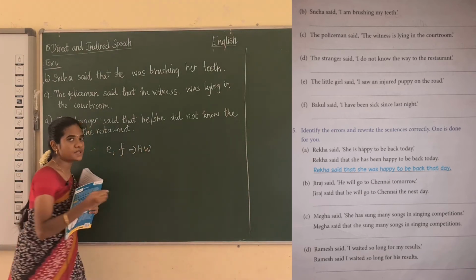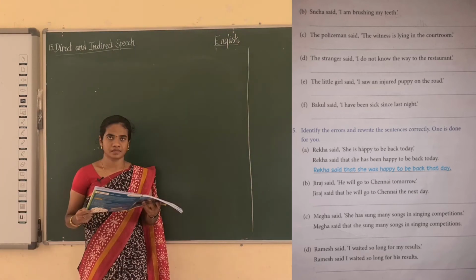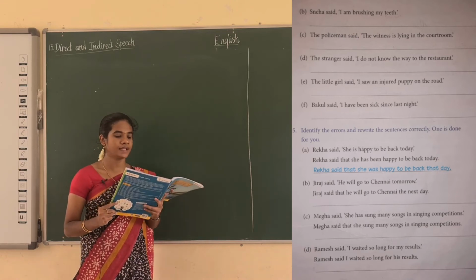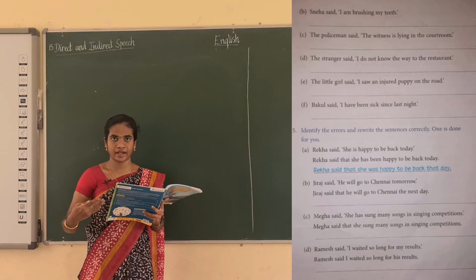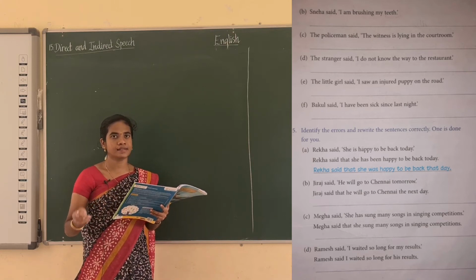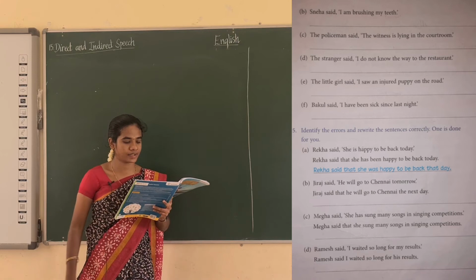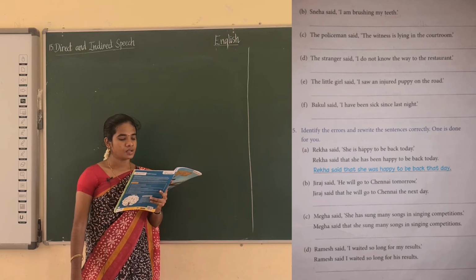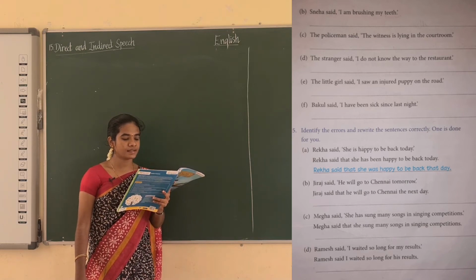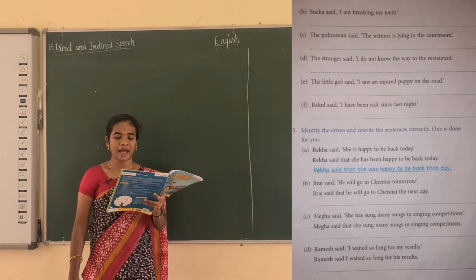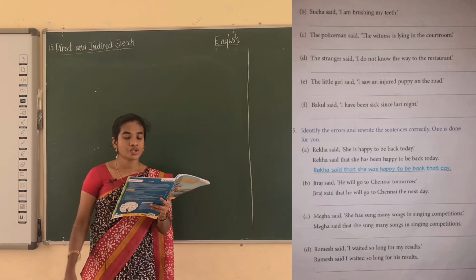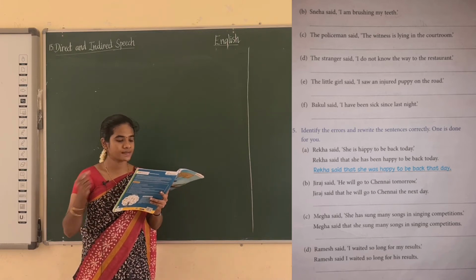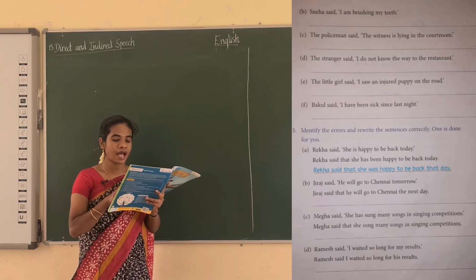You have to change the direct speech into an indirect speech. The fifth exercise is identify the errors and rewrite the sentence correctly. One is done for you. So here there is an error in the indirect speech. While they are converting a direct into indirect, in indirect there is an error. You have to find out the error and rewrite the sentence. Rekha said she is happy to be back today. Now see here how they are writing in indirect speech. Rekha said that she has been happy to be back today. So it's wrong. What's the right one? Is is the present tense. You have to change into a past tense. Is, was. Rekha said that she was happy to be back.